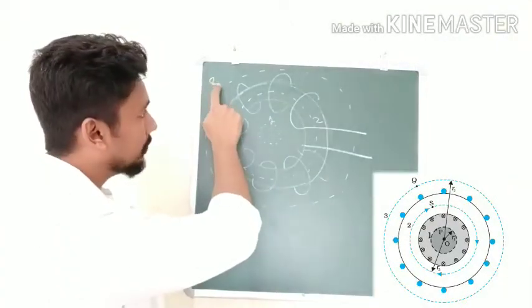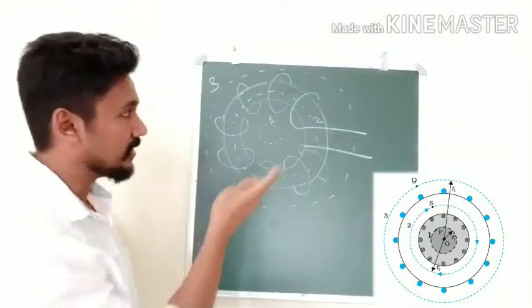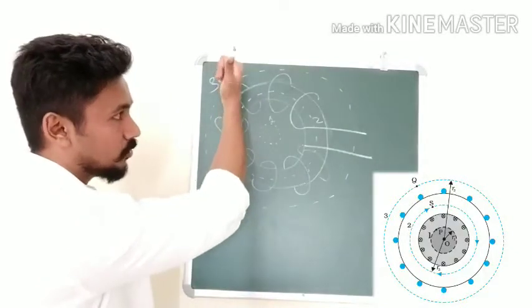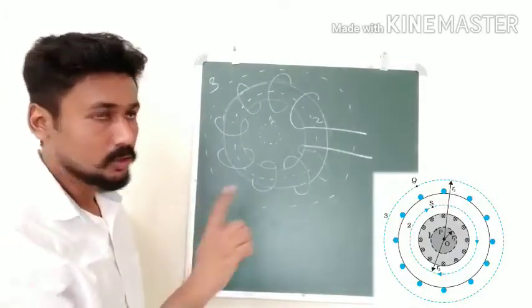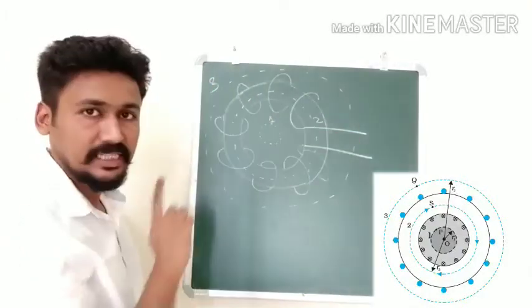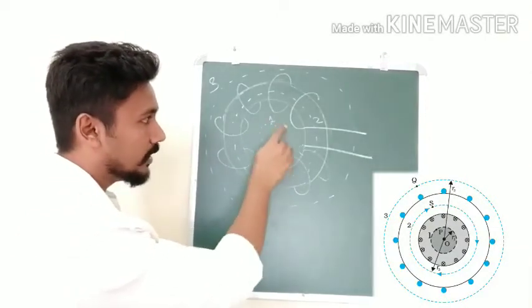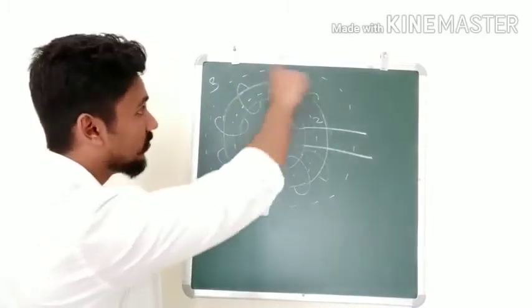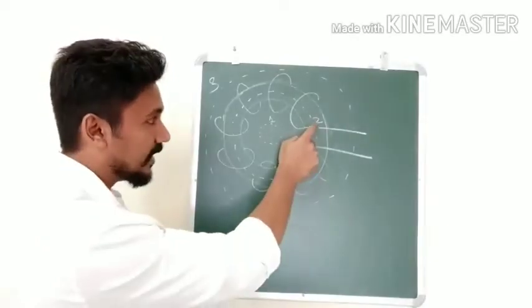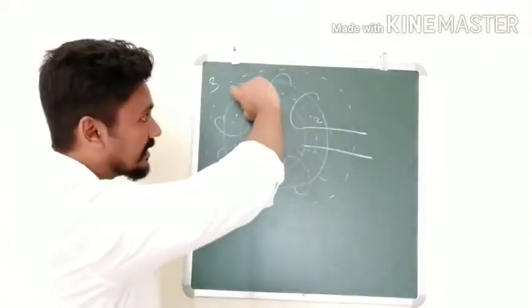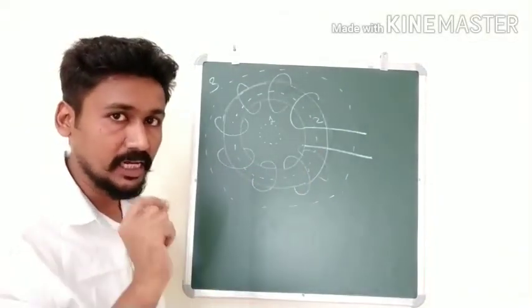Then if you look at loop number 3, it is going to have magnetic field due to two kinds of currents. From one loop the current will be going outside, from the other loop the current will be going inside. The magnetic field will get cancelled out. So there will be no magnetic field in loop 3 as well. So remember, for loop 1 the magnetic field is 0, and for loop 3 again the magnetic field will be 0. The magnetic field will only be inside loop number 2, which is inside the hollow part of that toroid. This is where we are going to have the magnetic field.